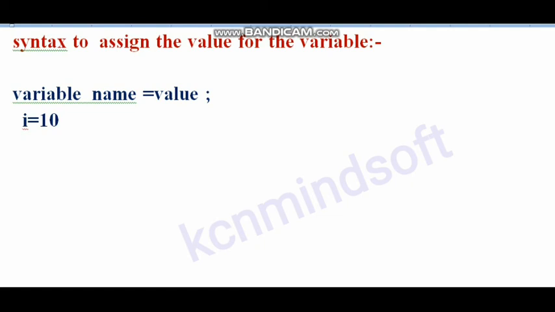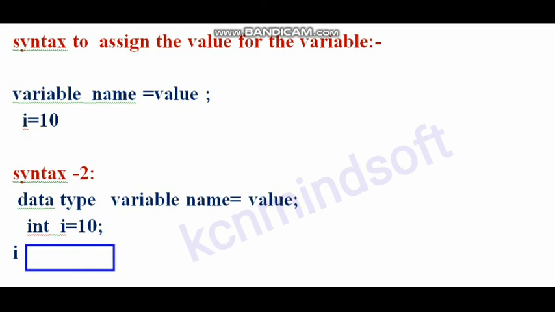The second syntax is: data type, space, variable name equal to value. For example, int i = 10. i stores the value 10. The memory is 4 bytes.